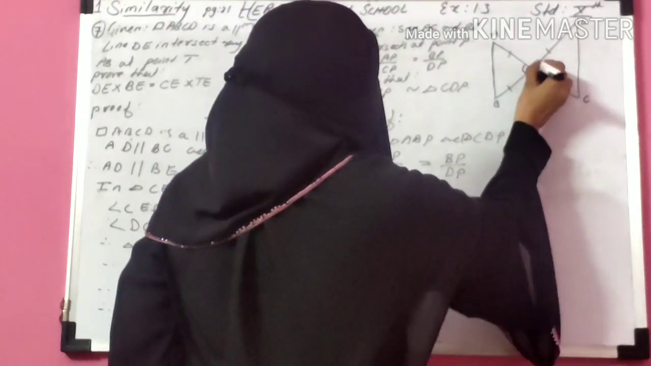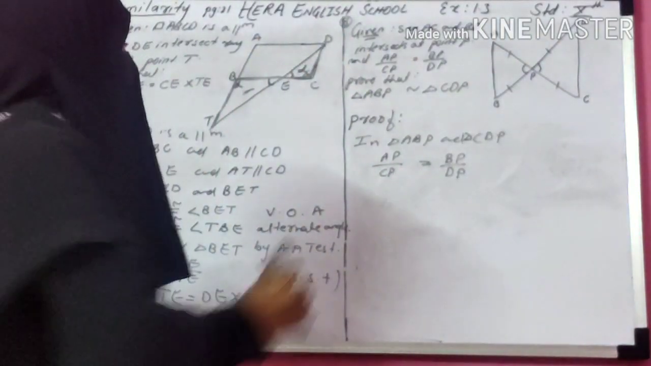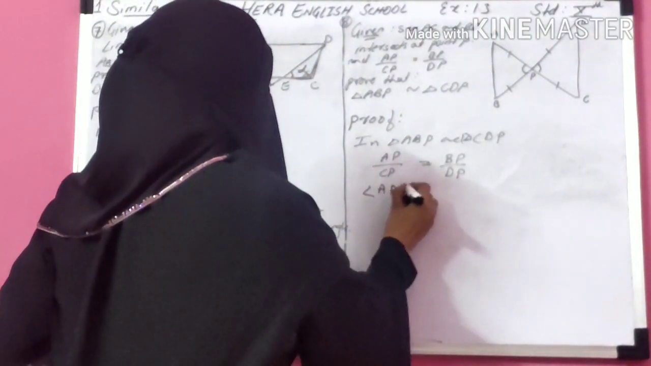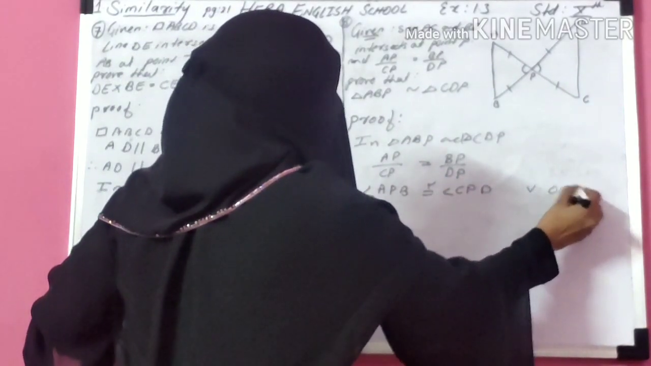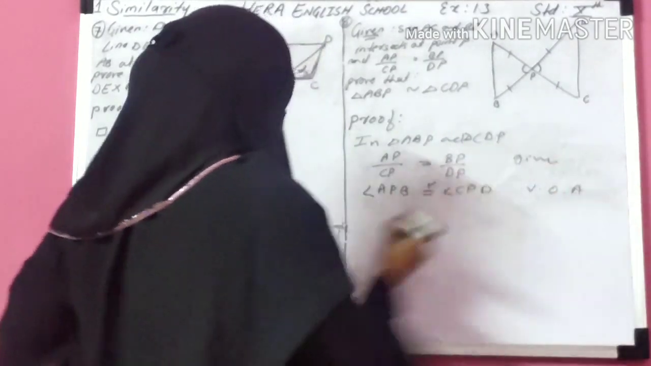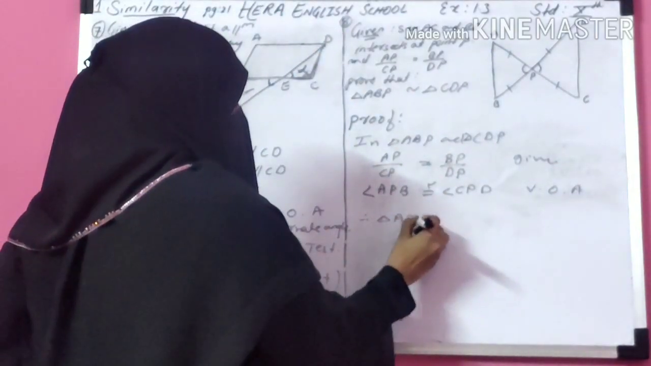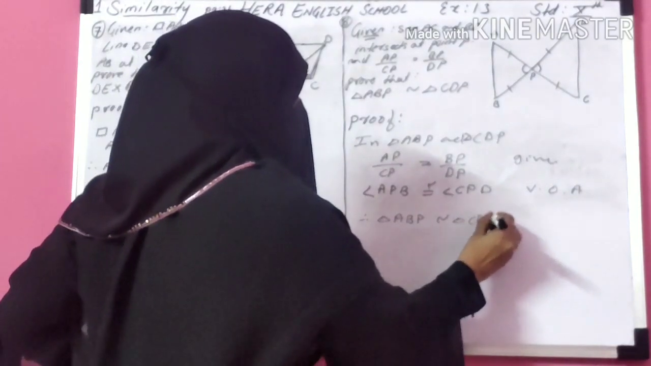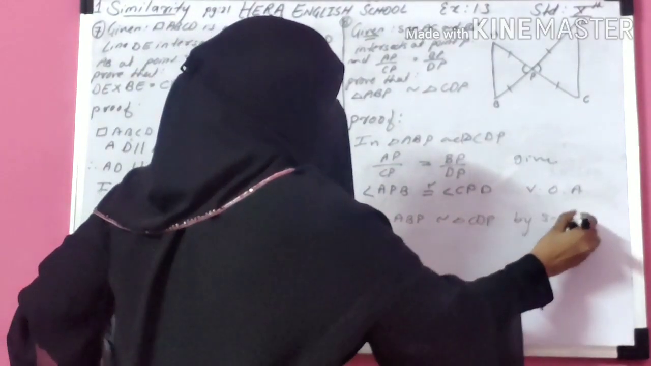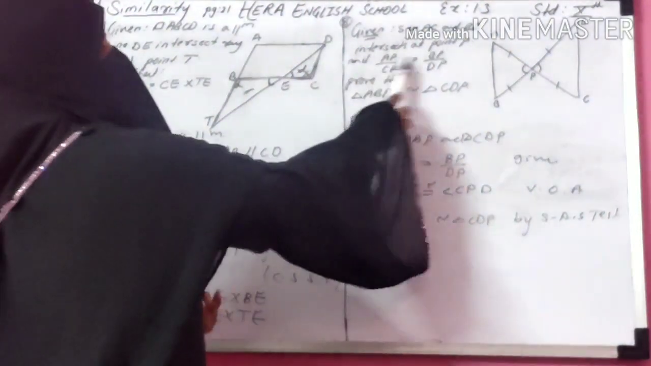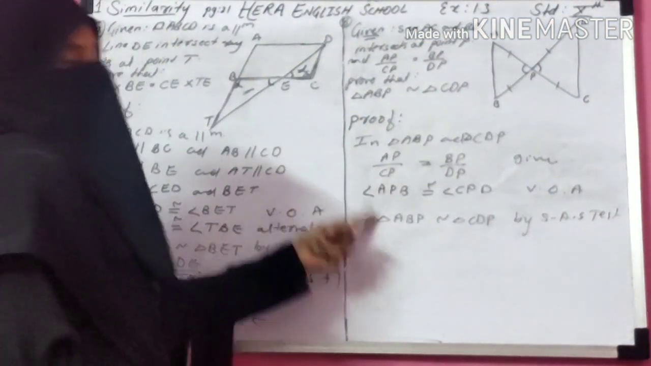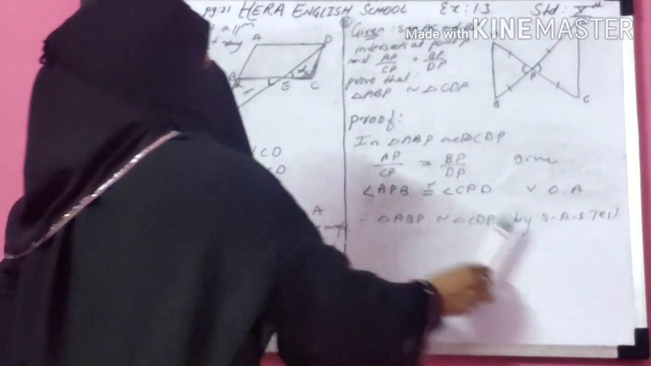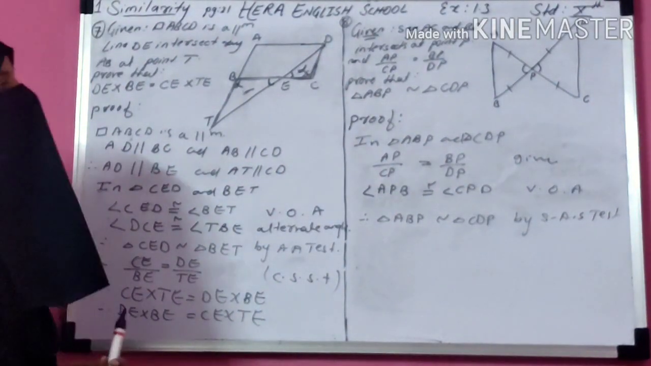Now this angle is a vertically opposite angle. So therefore angle APB is congruent to angle CPD, vertically opposite angles, and this ratio is given. Now triangle ABP is similar to triangle CDP by SAS test. It's easy because the two corresponding sides are already given in proportion, and one vertically opposite angle is congruent. So these two triangles are similar by side angle side test.